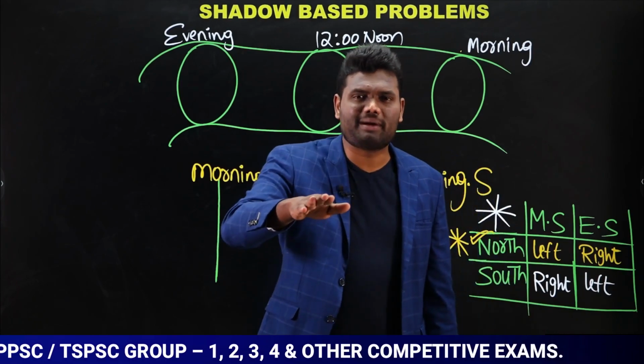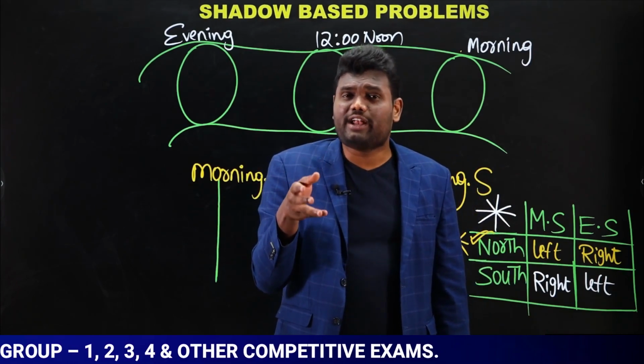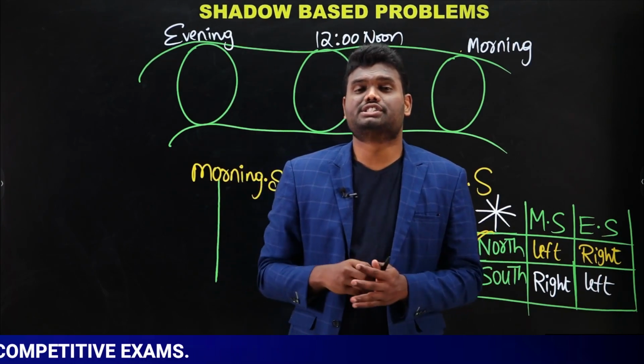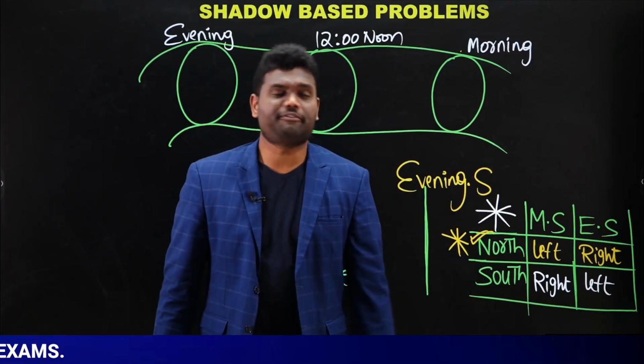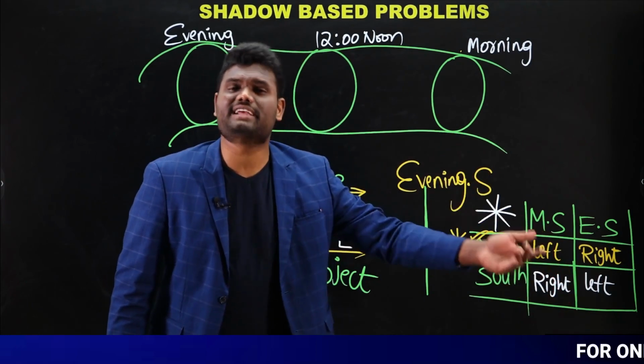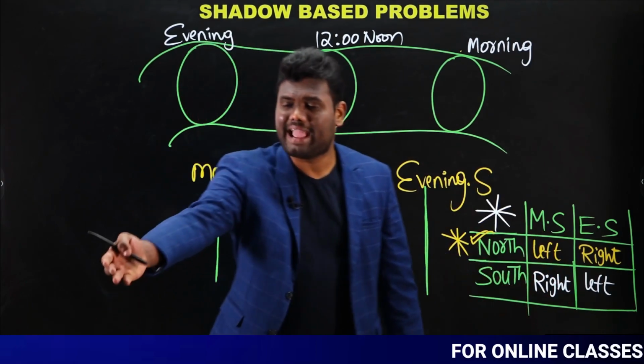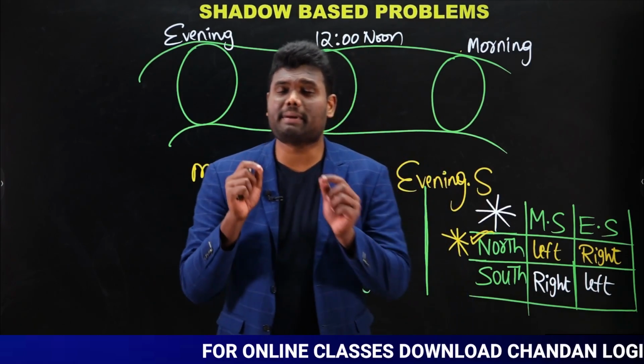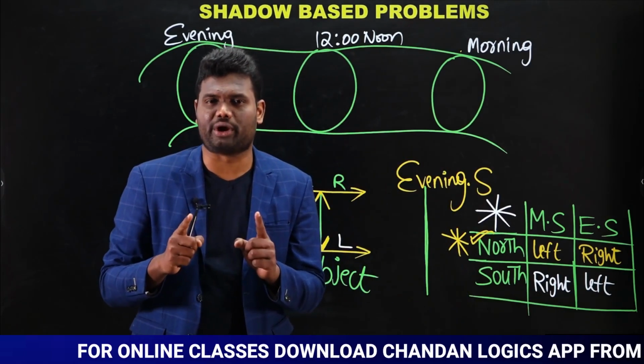Whether you are traveling in a normal way or trying to travel in a different way than usual, whatever you do, the shadow will be on the same side. If your shadow is here, then your bike's shadow also will be there. If your bike's shadow is there, your shadow also will be there. Yes or no? So remember one point. This is a very, very important point.